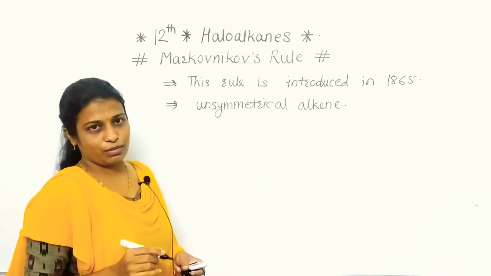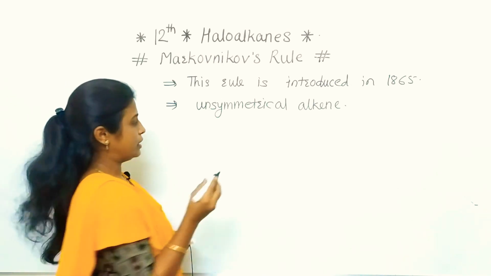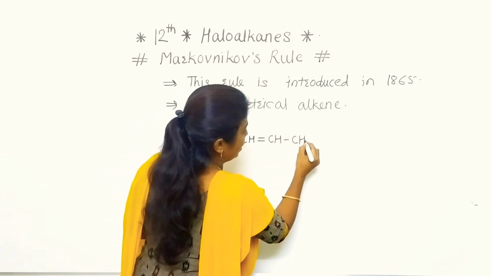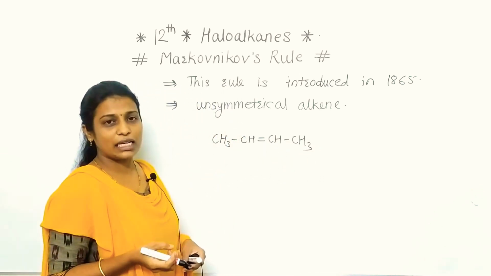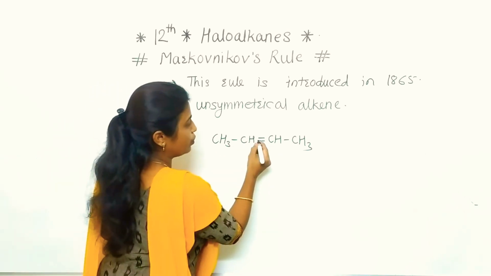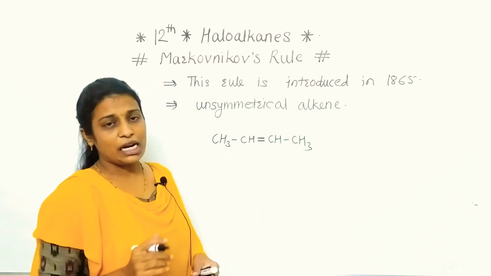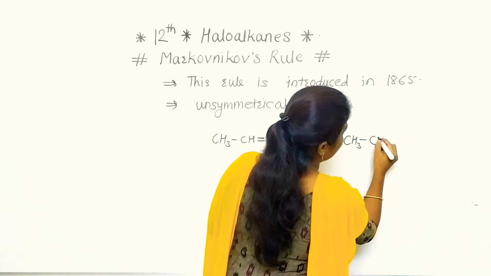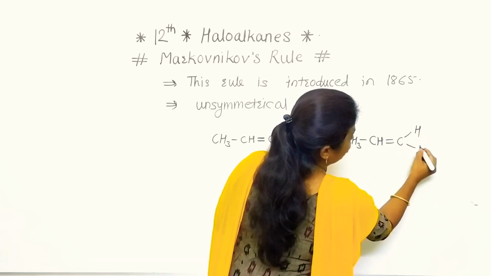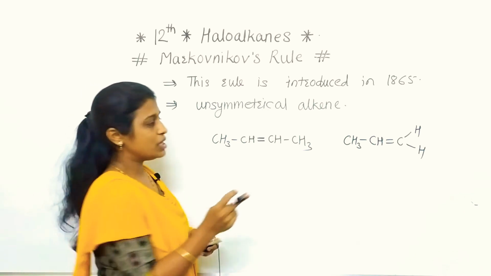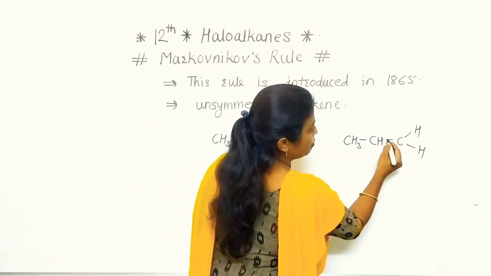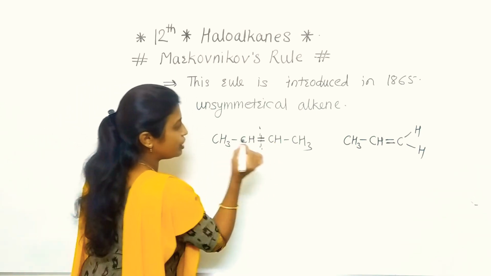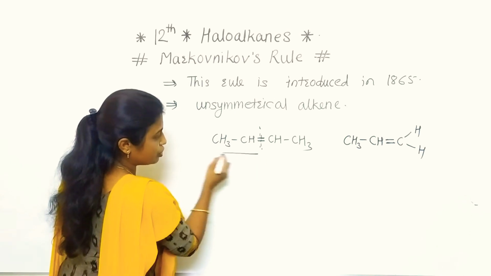What is meant by unsymmetrical? I will discuss 2 examples of alkenes. The first one is CH3, CH double bond CH, CH3. What is an alkene? An alkene is nothing but a compound in which there is a carbon-carbon double bond. The next structure is CH3, CH double bond CH2. This is also an alkene, because in that compound also there is a carbon-carbon double bond.